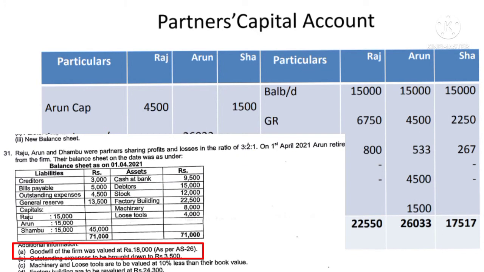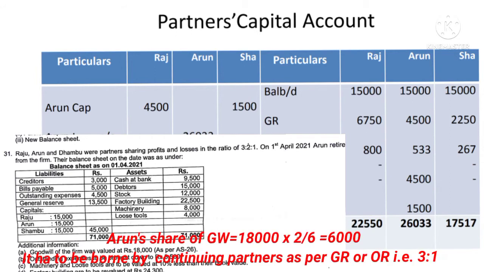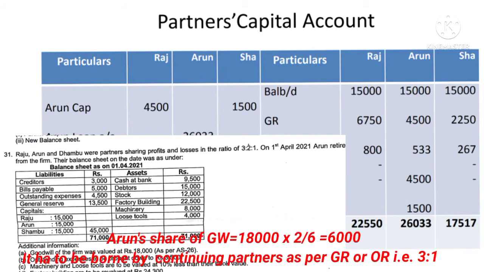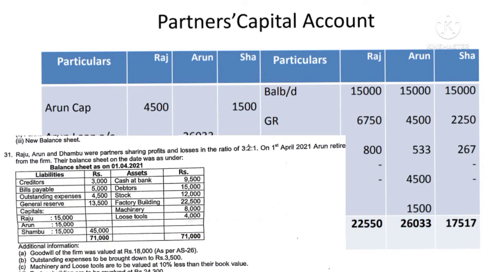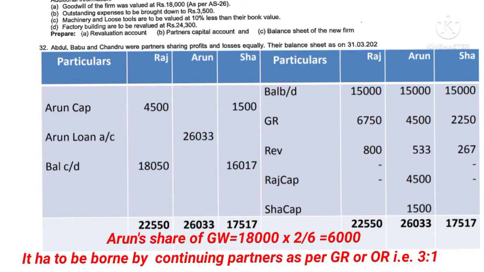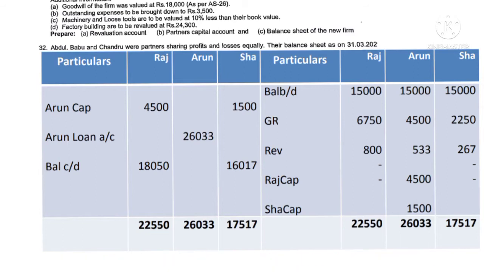Then after that, goodwill of the firm. So I see the additional information. Goodwill of the firm is valued at rupees 18,000. Total goodwill is 18,000. Out of that, the retired partner Arun's share is 2 upon 6. So total goodwill of the firm is 18,000, and 18,000 into 2 upon 6 comes to rupees 6,000.